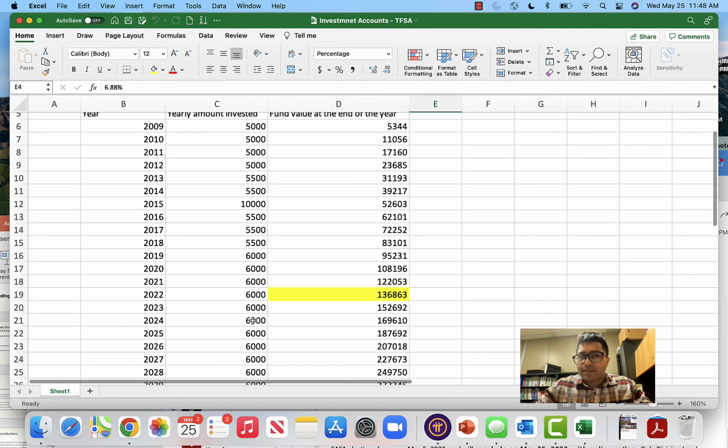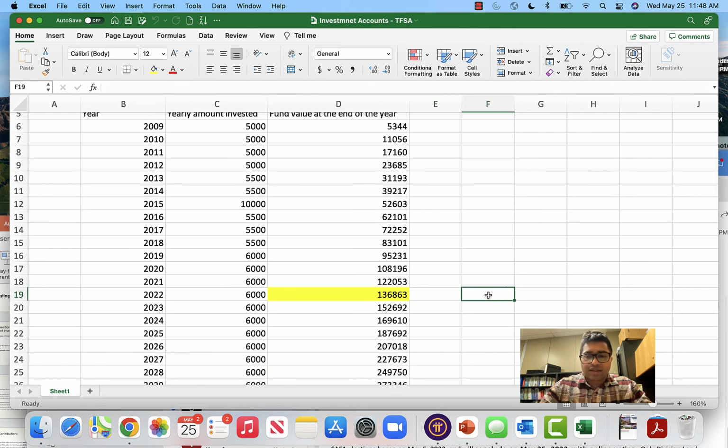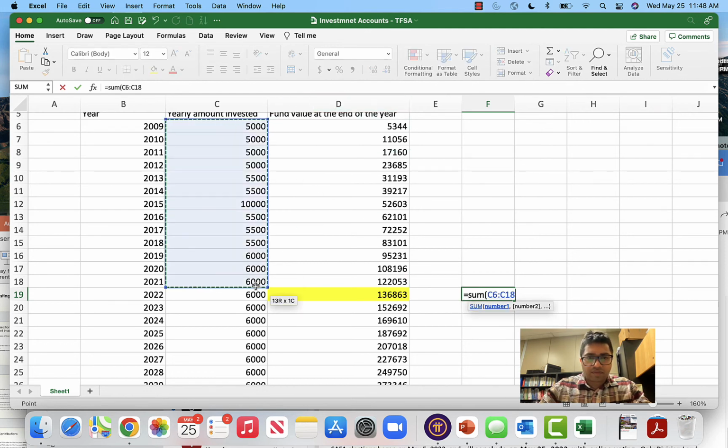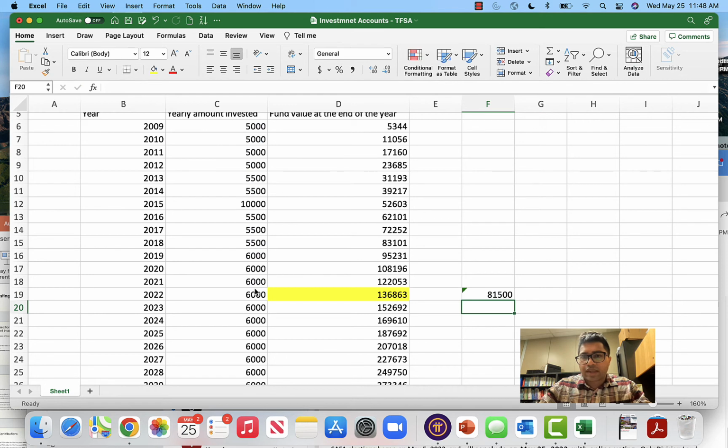So you can see, if you would have maxed out your TFSA account till today, you would have invested around $81,500, and till 2022 you would be sitting on around $136,000. That is what your money would have grown to. Now if you withdraw this money, it will be completely tax free.